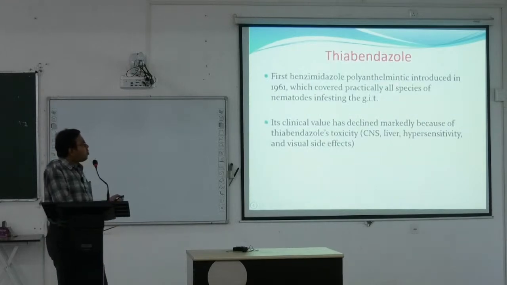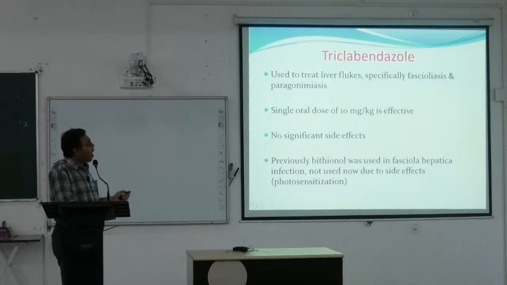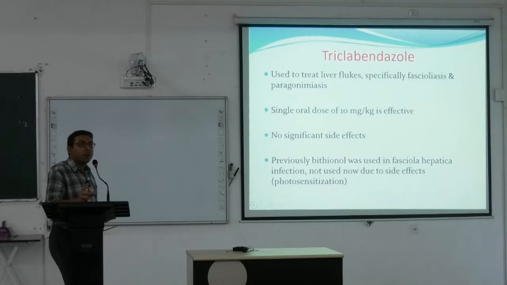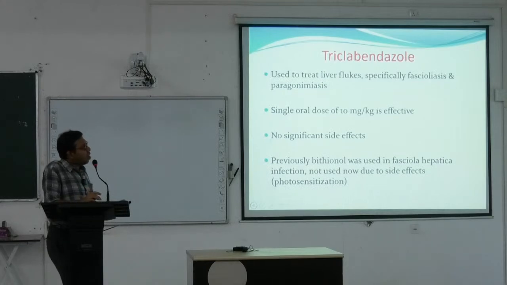Thiabendazole is another benzimidazole. Basically, this was the first invented. Its clinical value has declined because of different types of toxicity. Triclabendazole is specifically used for the treatment of liver flukes. You have already seen that flukes are trematodes. So these are trematode infections, most commonly infecting the liver, especially fascioliasis. Fascioliasis is caused by Fasciola hepatica, and paragonimiasis.